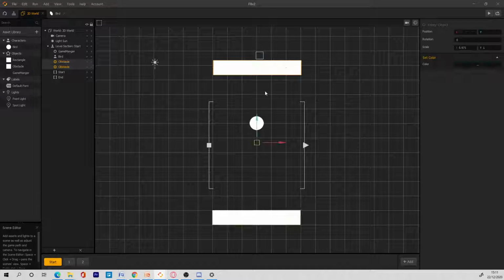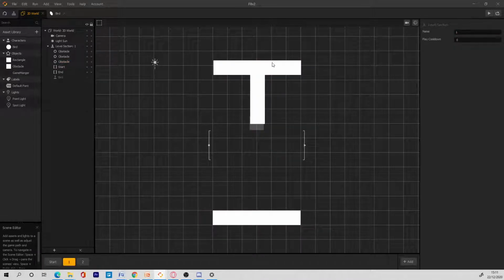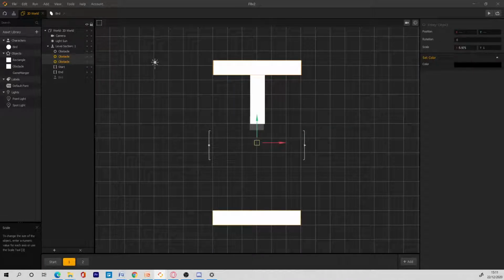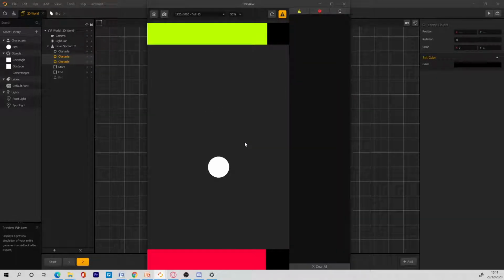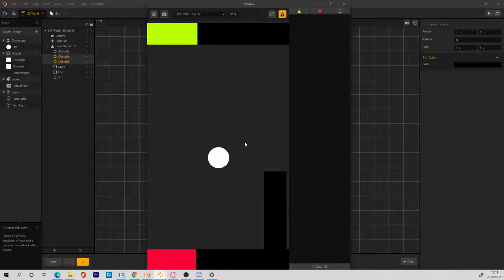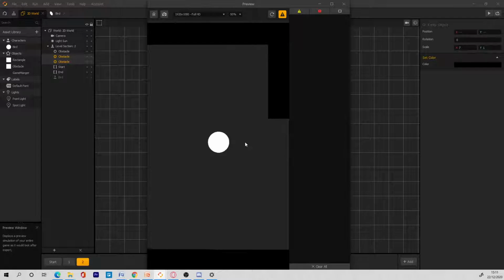So I'll click on these two now and just increase the scale to like 7. There we go. Go to this one again. Click on these two. Increase the scale to like 7, and then go to the last one and increase the scale to like 7. So now if I save the game and play the game now, we should have a seamless transition. There you go. Now we have a seamless transition.